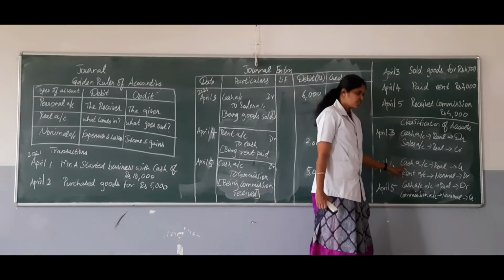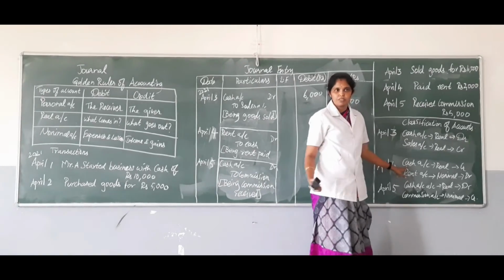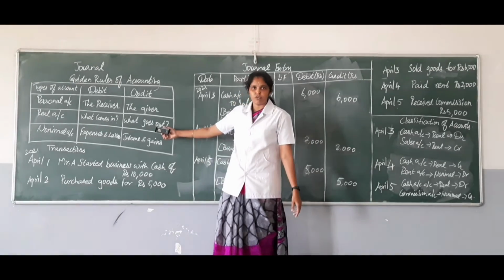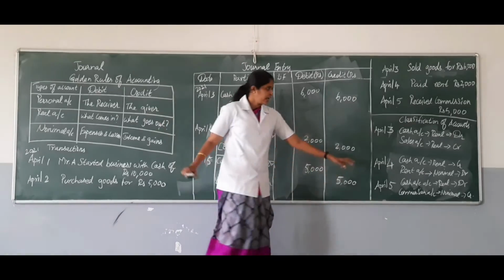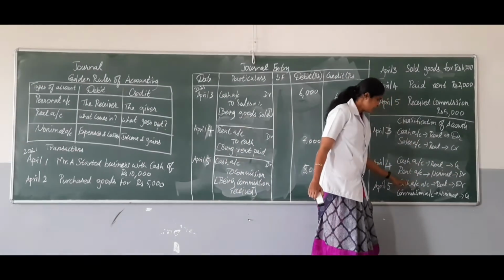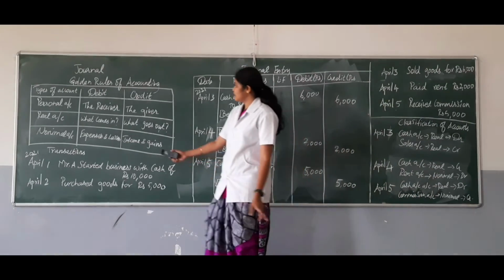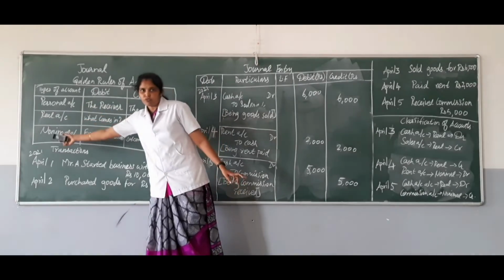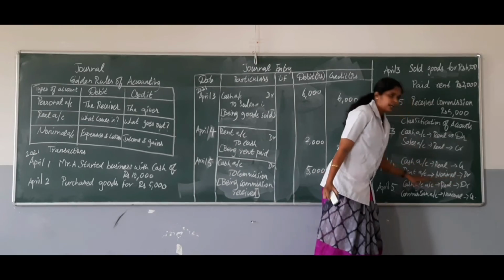Here under cash, when we are making the payment of rent, the cash will go out of the business. Debit what comes in and credit what goes out will be the rule for real account. So what goes out here is credited. Cash is going out of the business, so it is credited. Nominal account, since rent is an expense, all the income, expenses and losses should be debited according to the golden rule of nominal account. Here we are debiting the rent account.